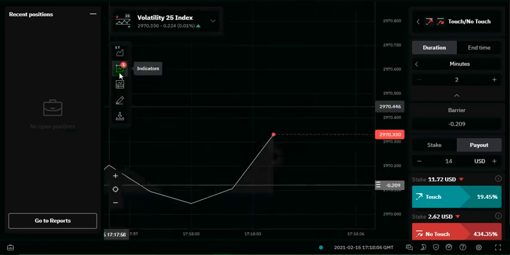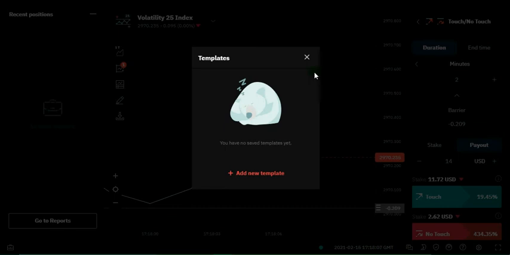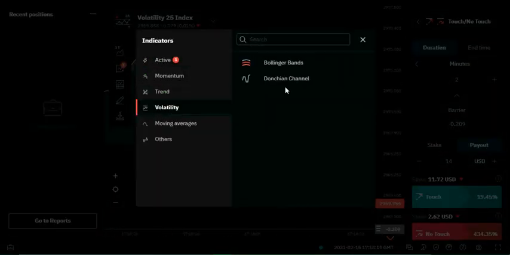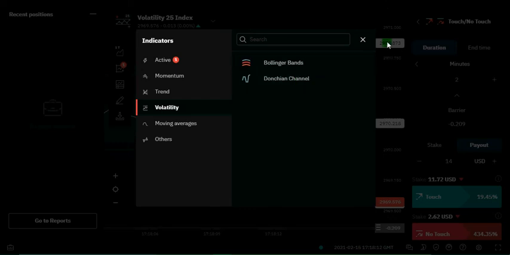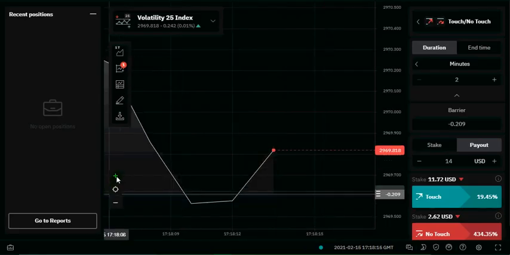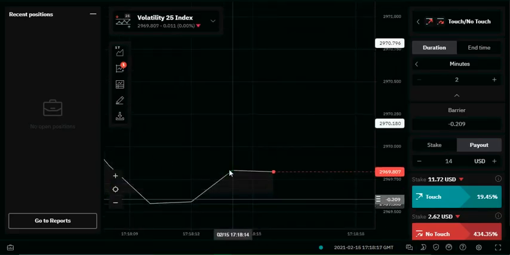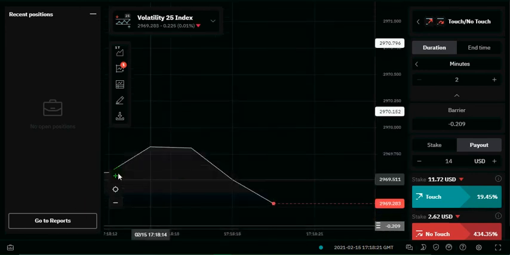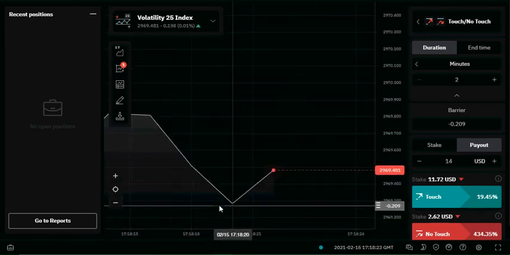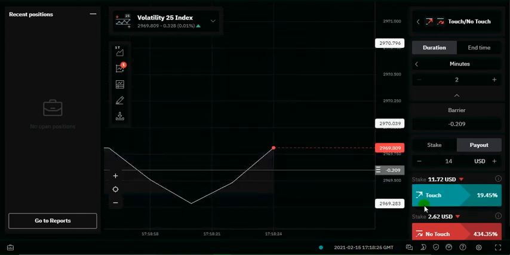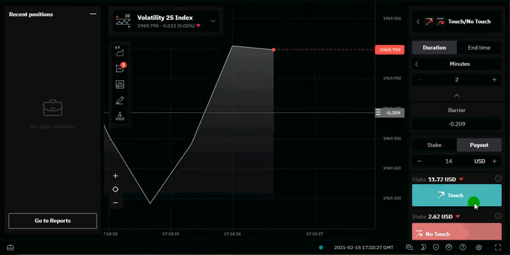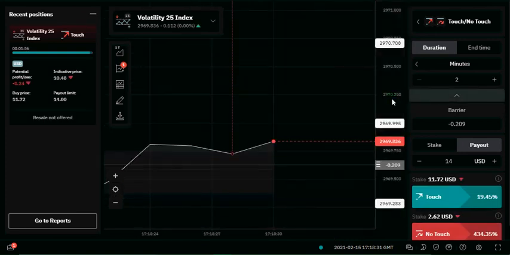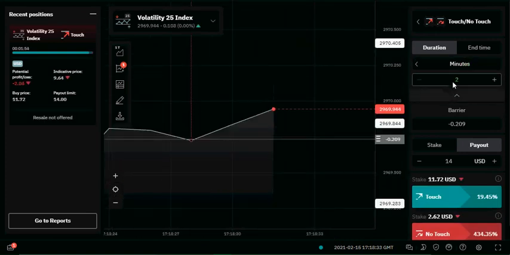Once you click on that, you go to the indicator. You go to indicator, then you click on volatility, you click on the Deutsche channel indicator. Once you click on it, you click on this plus, till you see this movement, because if you don't click on it, you won't be seeing this fast movement. You have to click on it several times to see this movement. You can see once it's up, you click on touch there because it's up right there. So I'm going to explain that to you briefly.